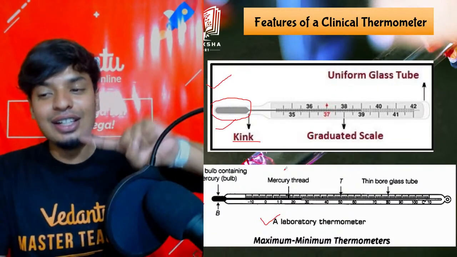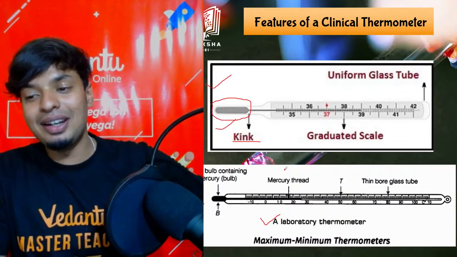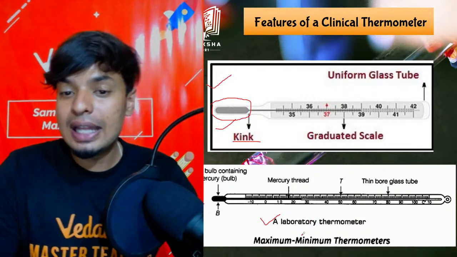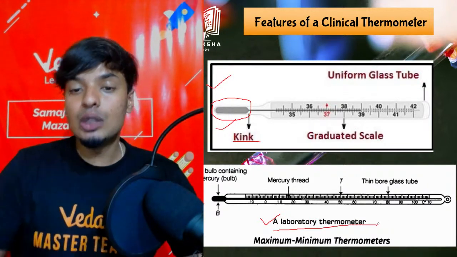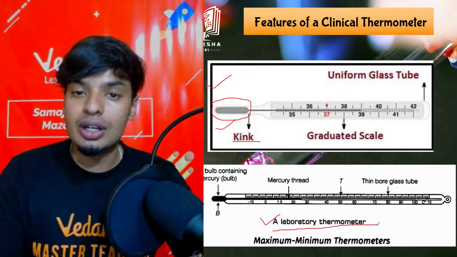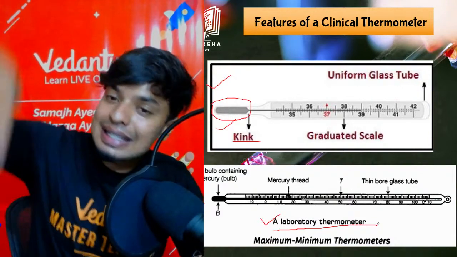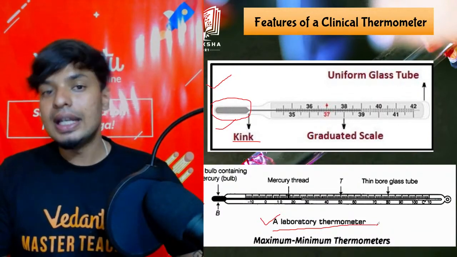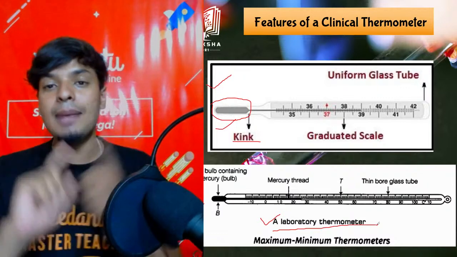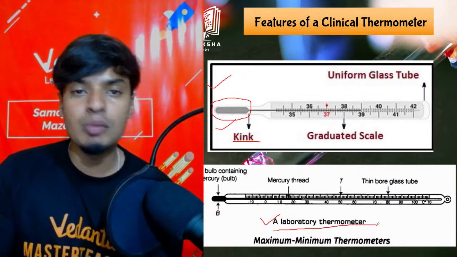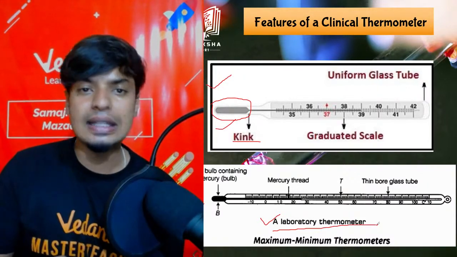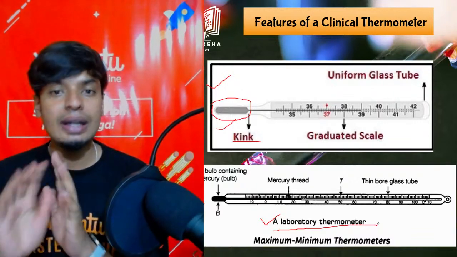But that will not happen in the laboratory thermometer. Why is it? Because in the laboratory thermometer, you have to measure the temperature when the thermometer is inside the liquid. The laboratory thermometer is used in the labs to measure the temperature of chemicals, and a lot of different things in solution form, which are in liquid form.